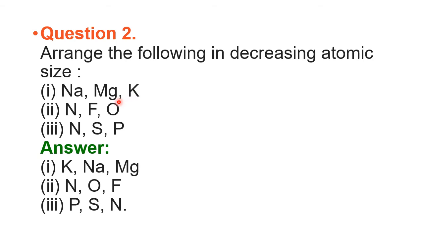Soon after the noble gas, 19th is potassium and 20th is calcium. Therefore, potassium has the largest size among the three. So this will come first.